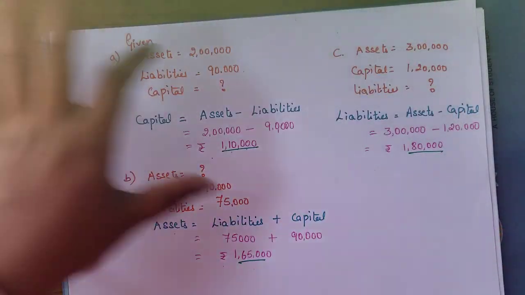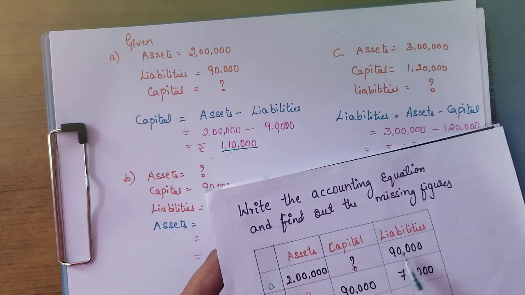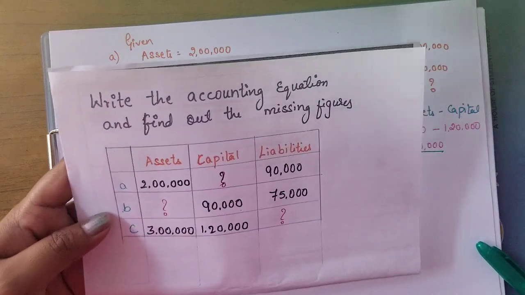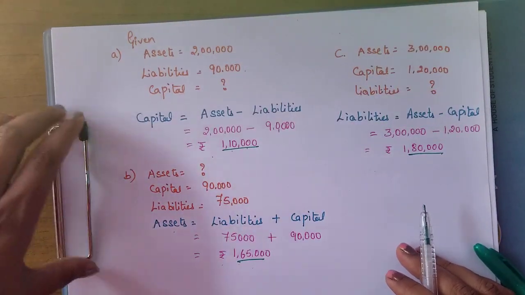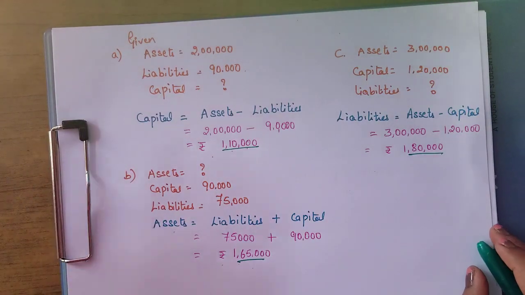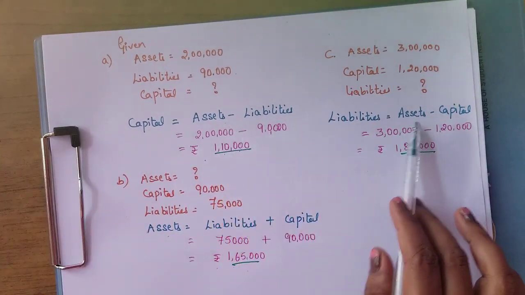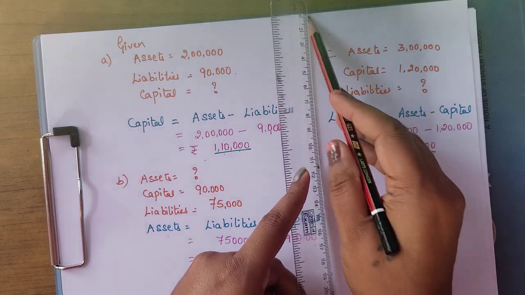You have to do this entire thing, then only you will get 5 marks. You cannot directly write 2 lakhs minus 90,000, 1,10,000. If you write directly, you will not get the full 5 marks. So this is very important. This will be asked as a compulsory 5 marks question, which we have seen for many years. So kindly practice this. You should know the equations. That is very, very important, then it will be easy for you to find the answers.